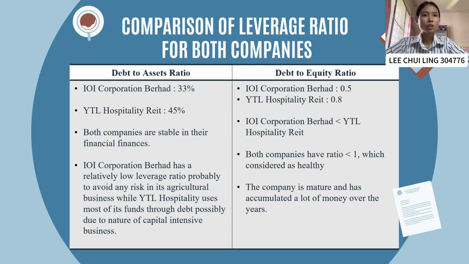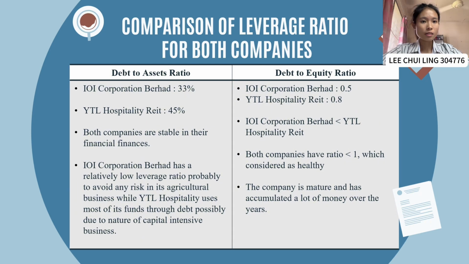However, a debt to equity ratio below 1 is considered healthy because it reflects that the company has more equity than debt. Both companies are mature and have accumulated a lot of money over the years. This means that both companies rely more on equity financing than debt. This is generally seen as a safer investment as the company is less burdened by debt repayment.